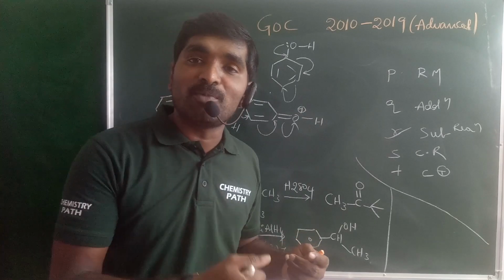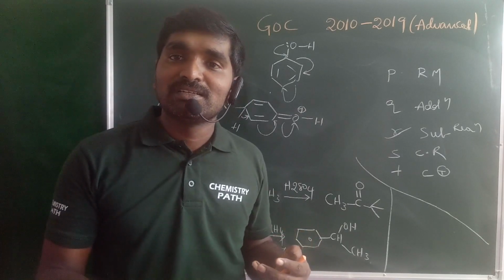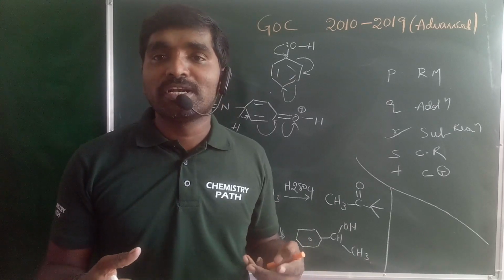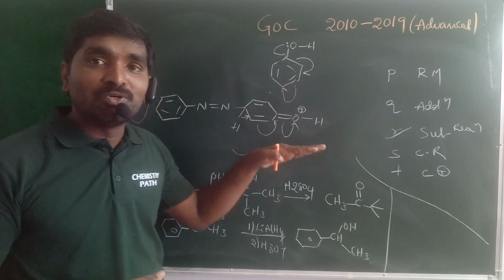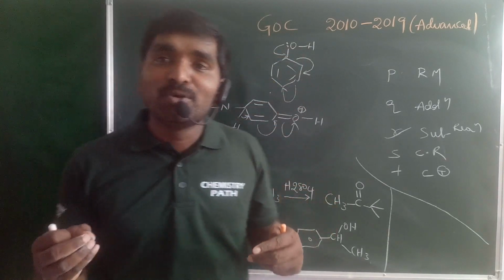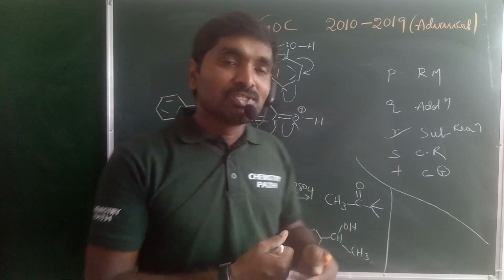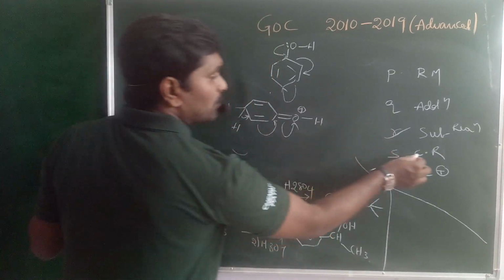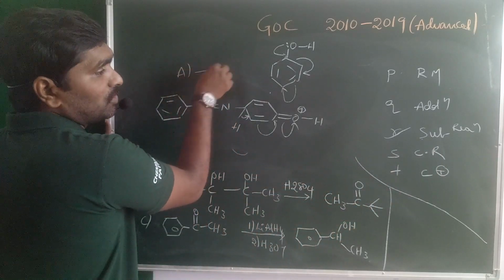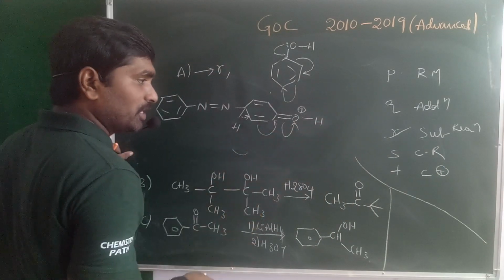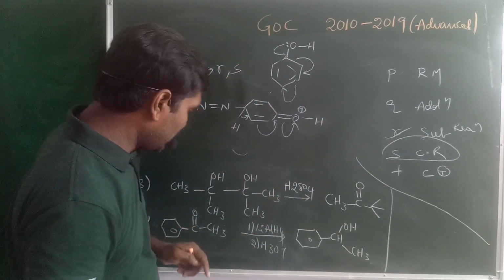When you have electron withdrawing groups on benzene, nucleophilic substitution reactions may be possible. Here the OH and NH2 are both electron donating groups, so electrophilic substitution reactions are possible. That's why for option A, R, that means substitution reactions, as well as the coupling reaction, S, is also correct.